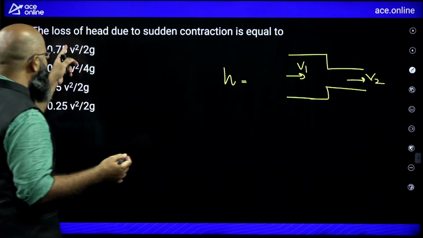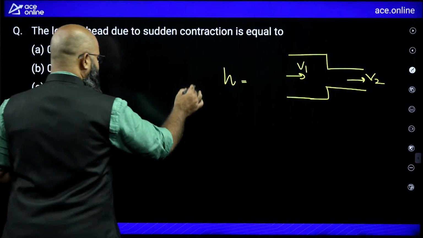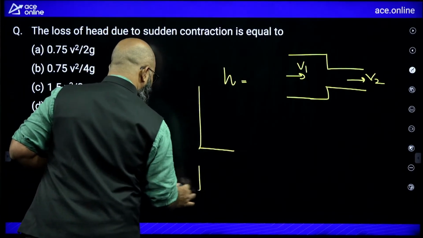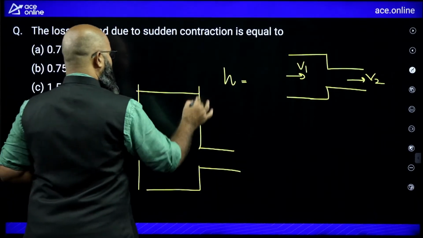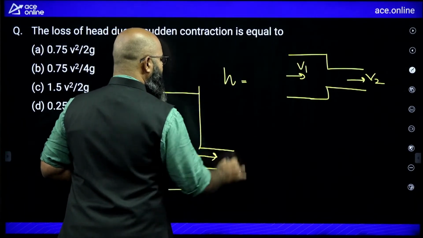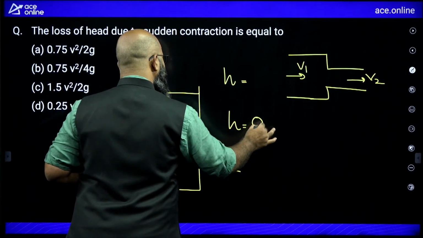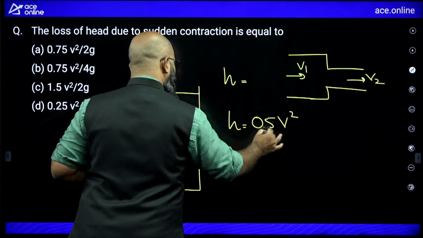But over here he is mentioning only one velocity. So he is expecting you to talk about sudden contraction from a reservoir into a pipe. In this case, we say the value of head loss is equal to 0.5 V square by 2g.